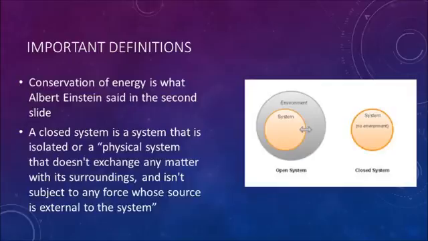And also to the right it shows an open system is a system that is affected by the environment surrounding it, and a closed system has no environment to affect it, and what goes on inside the circle stays in the circle.